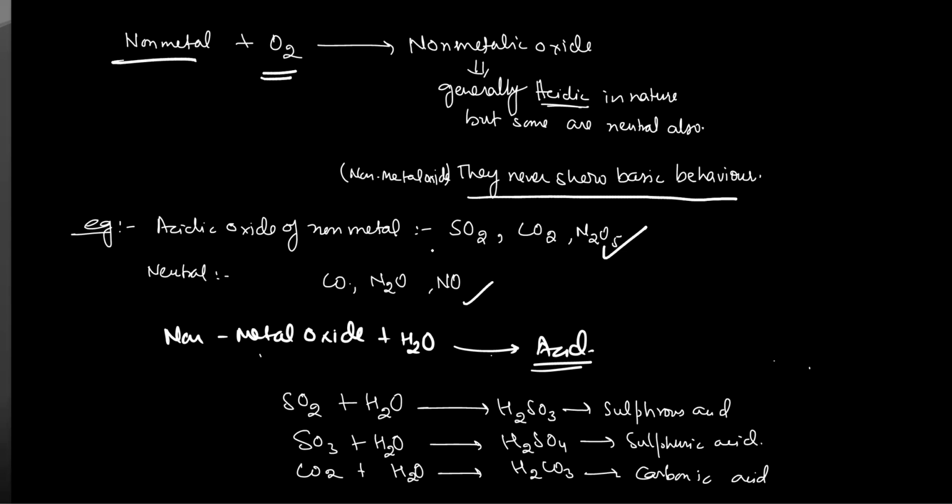The third is N2O5. What is N2O5? N2O5 is nitrogen pentoxide, dinitrogen pentoxide. Nitrogen has 5 valency. This is about isomers that we are going to study later: when N2O positive and NO3 negative join together, they form N2O5. Okay, sir.